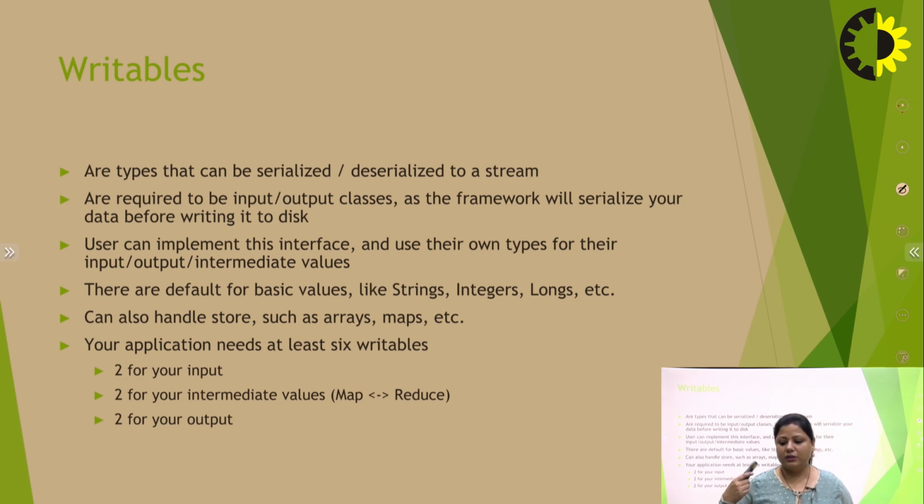The job tracker coordinates the overall job execution by managing resources and monitoring task progress. In modern Hadoop with YARN, these roles are handled differently.